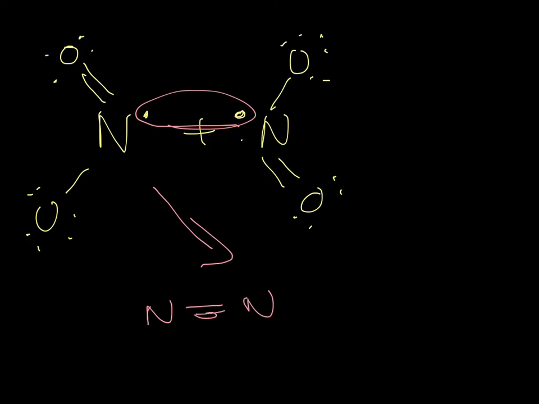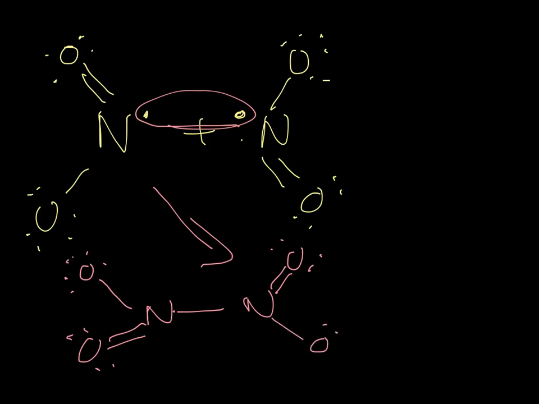And they wind up forming, not a double bond, that's what I draw. They wind up forming a dimer. And I'm not going to draw the possible resonances of this dimer here. We're just going to roll with it. But the free radical doesn't like to exist, so it actually forms another compound with itself.